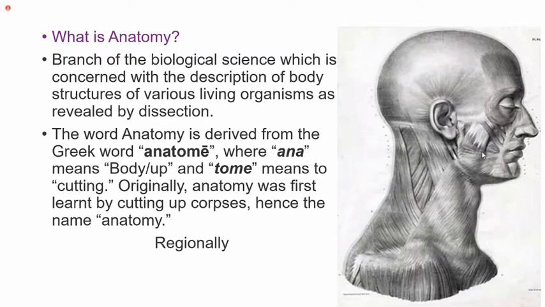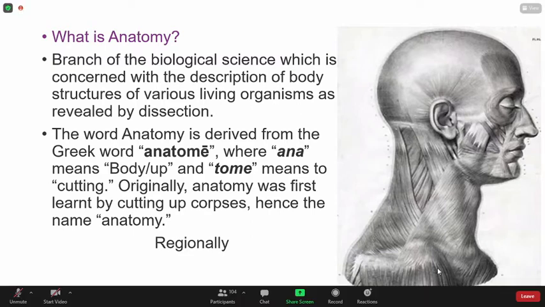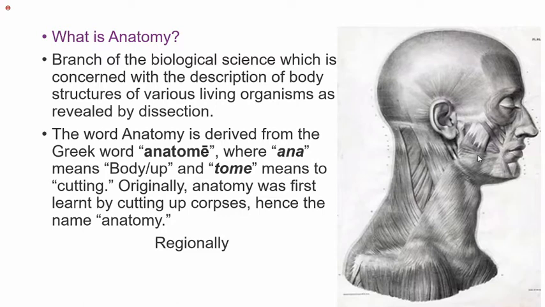How does the word anatomy derive? As you know, it is from the Greek word anatome. Ana means a body. Body in the Greek or the Latin, they used to call ana. Ana is nothing but a dead body. Tome is nothing but to cut. To cut and see each and every part of the particular body is what we call anatomy, right?